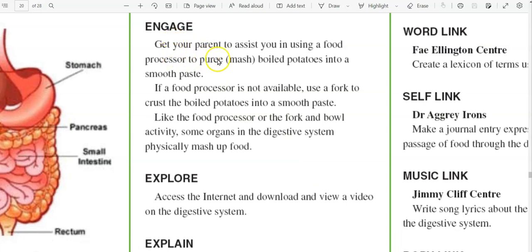Engage. Get your parents to assist you in using a food processor to puree, that is, to mash boiled potatoes into a smooth paste. If a food processor is not available, you could use a fork to crush the boiled potatoes into a smooth paste. Like the food processor or the fork and bowl activity, some organs in the digestive system physically mash up food.